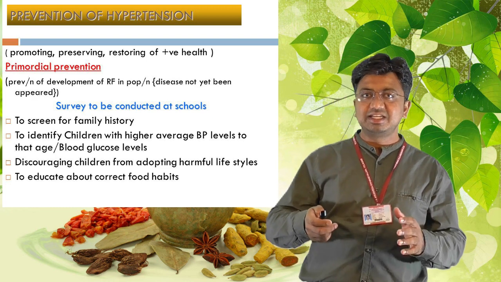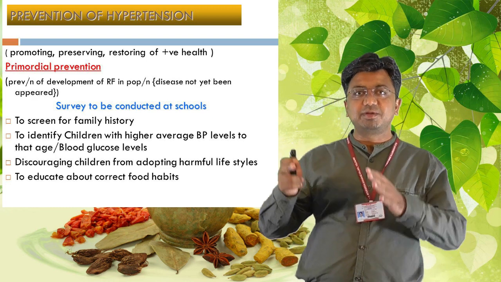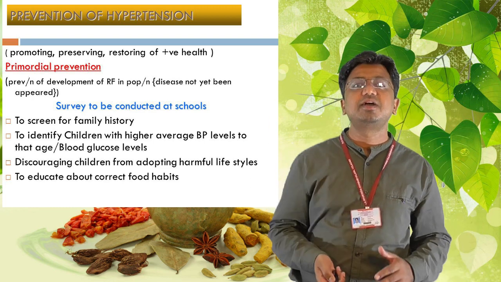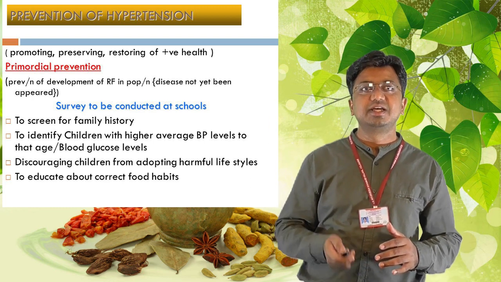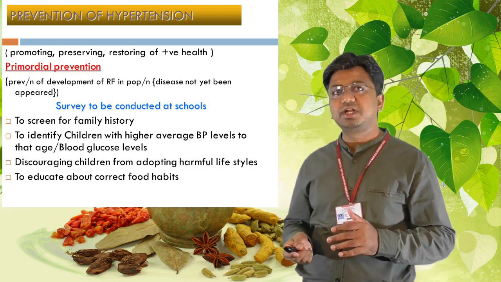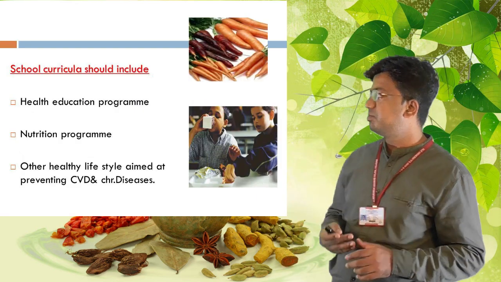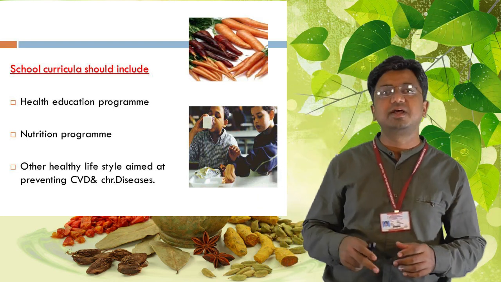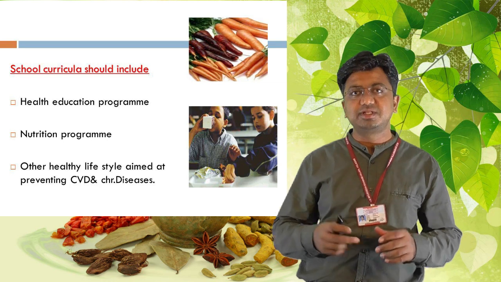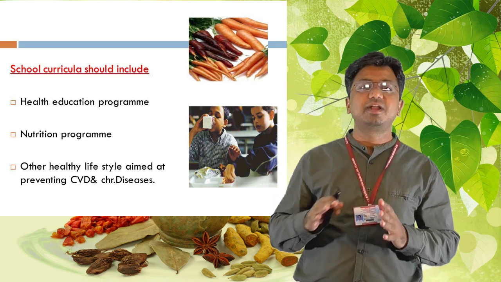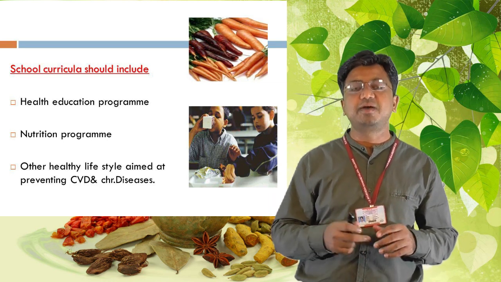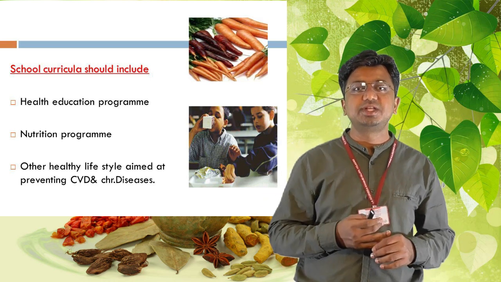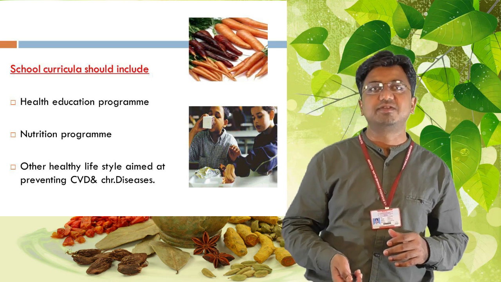That means preventing the disease risk factors at very early stages before they bud into very high stages. Next, school curricula should include health education programs, nutrition programs and other healthy lifestyle measures aimed at preventing cardiovascular diseases and other chronic disorders. That means the proper ahara vidhi vidhana and ashtavidha ahara vidhi visheshayatana principles are to be conveyed properly to school-going children at the early stages itself.